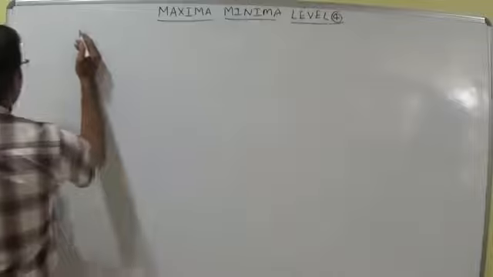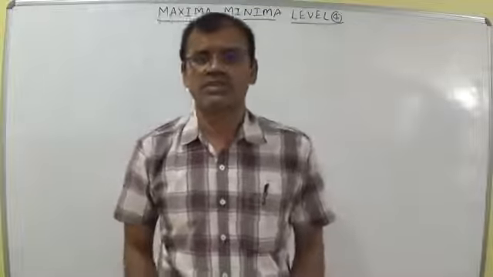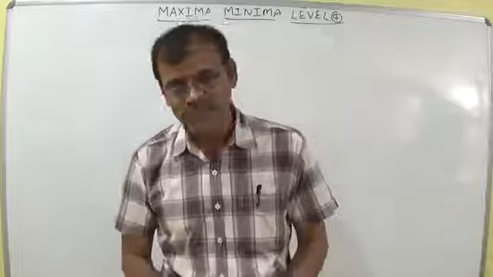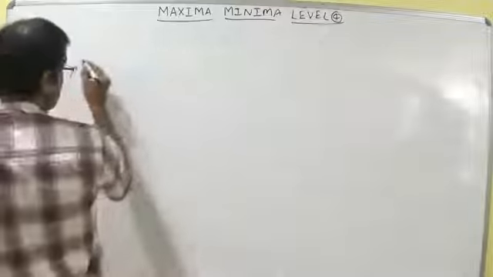Let us remember the formula of increasing and decreasing. If f dash x is greater than 0, then f of x is increasing, and if f dash x is less than 0, then f of x is decreasing. Simply these two formulas are enough.